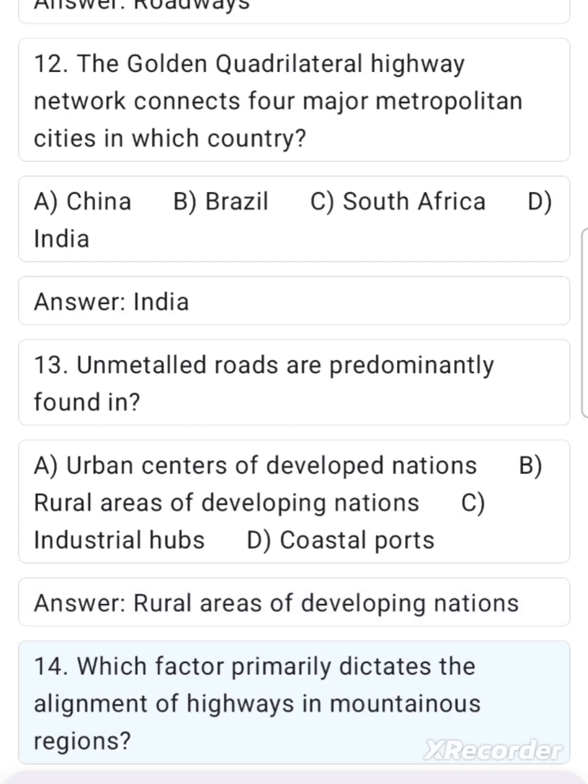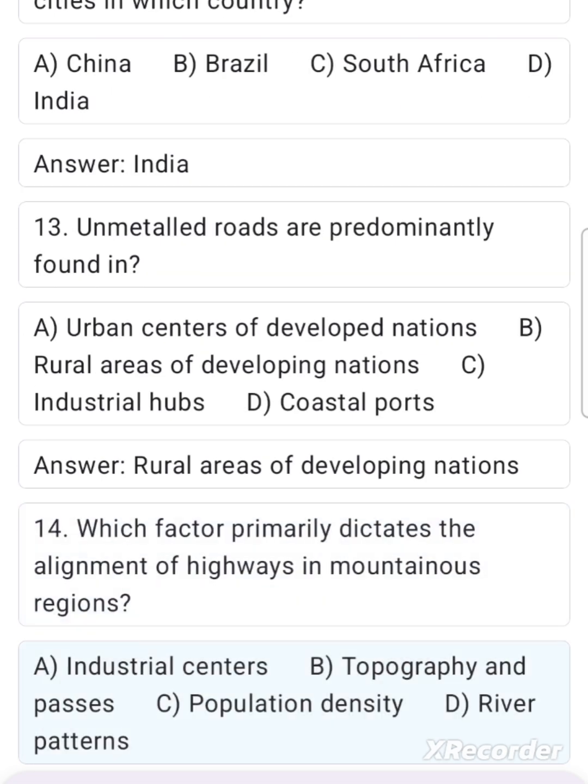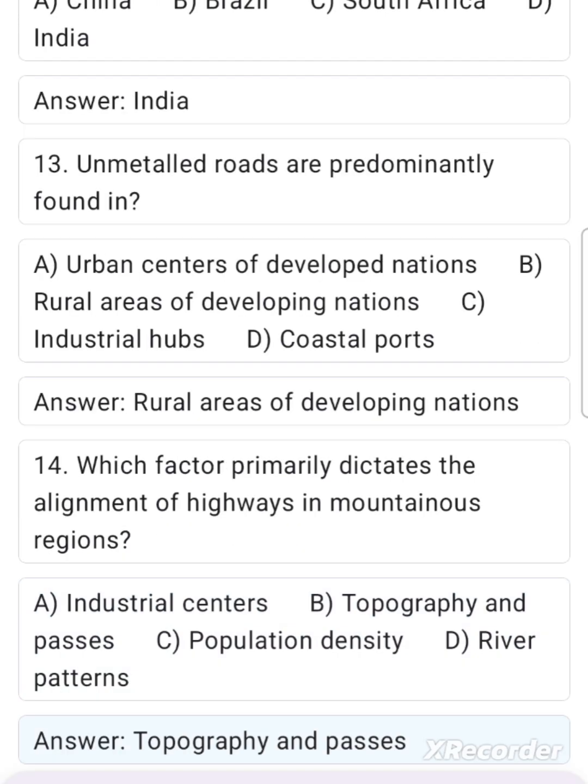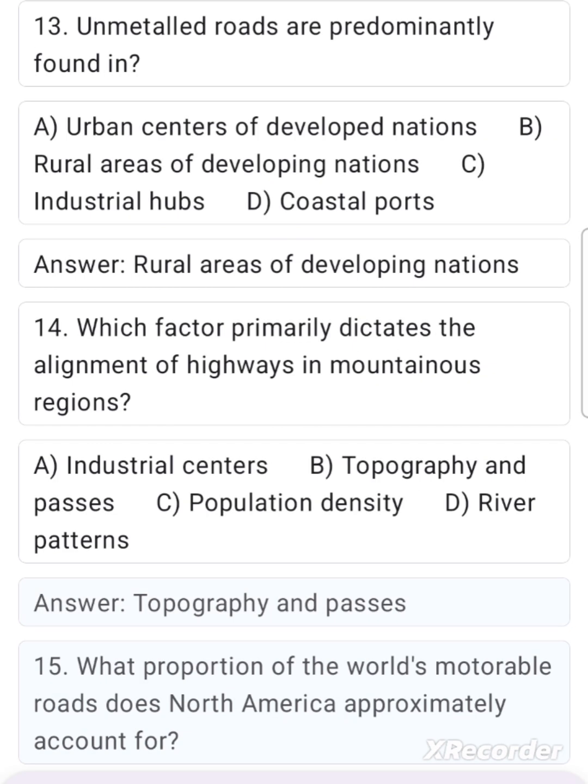14. Which factor primarily dictates the alignment of highways in mountainous regions? A. Industrial centers. B. Topography and passes. C. Population density. D. River patterns. Answer. Topography and passes.